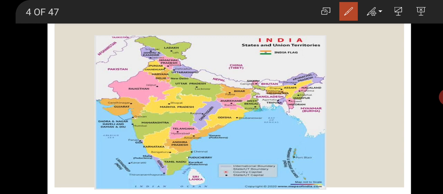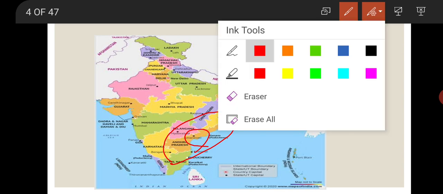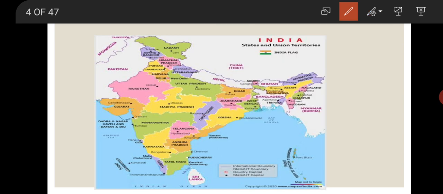Now, where is Andhra Pradesh situated? Here. This is the location of Andhra Pradesh. And what is the capital of Andhra Pradesh? Look, Amravati. So, you can observe many things.